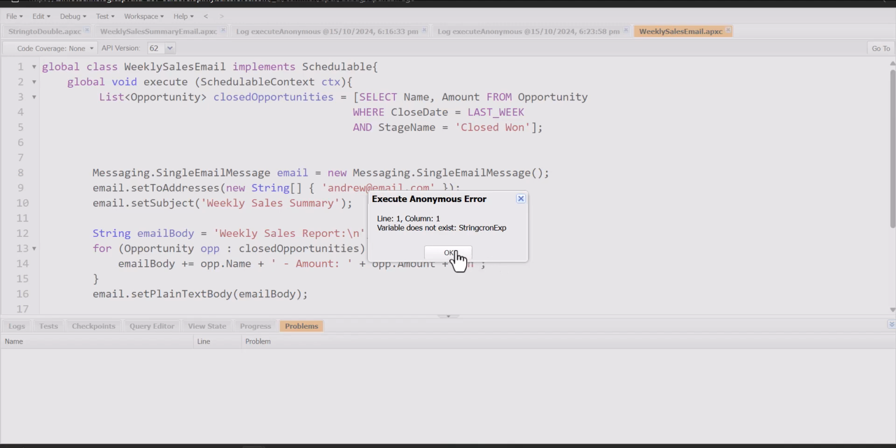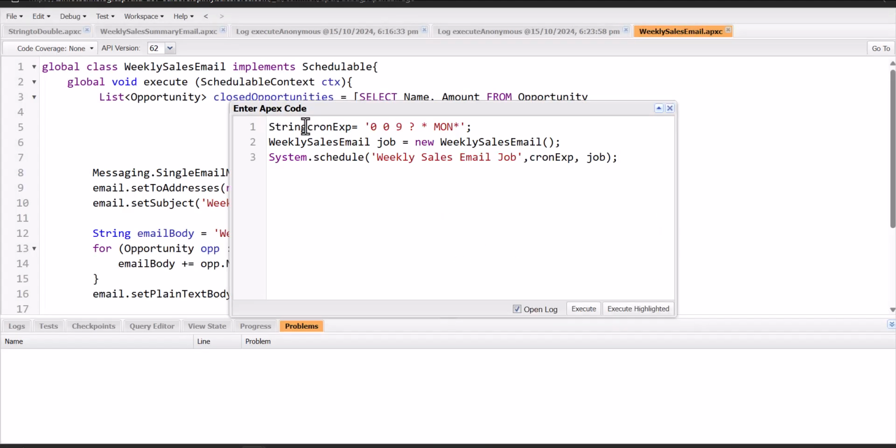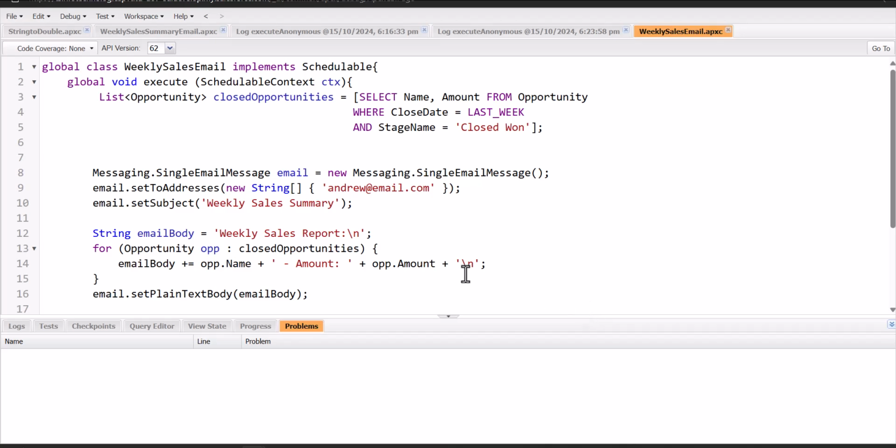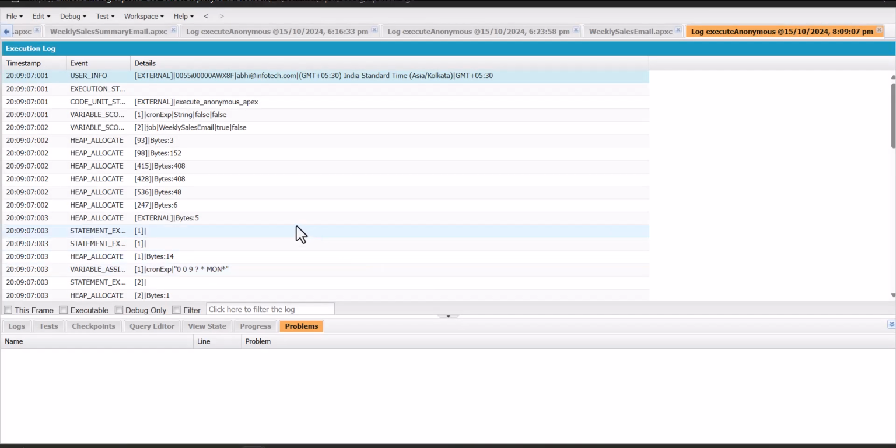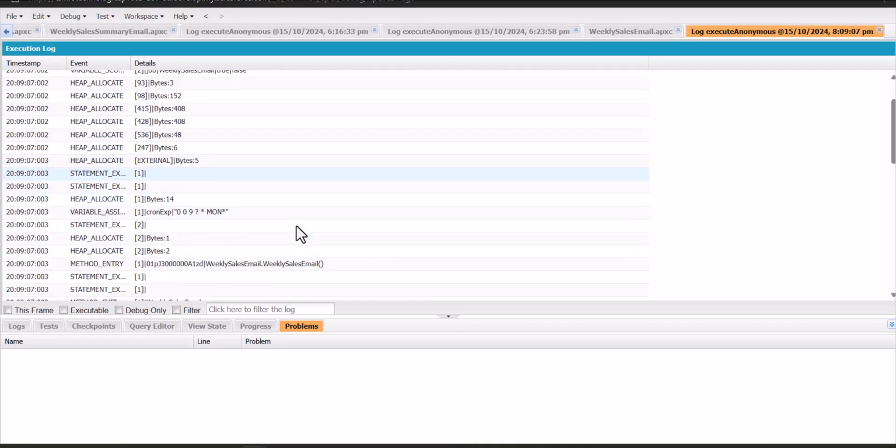So here it is giving one error. Here I forgot to enter the space. And now I will execute this anonymous code. So the code is executed and the job is scheduled.